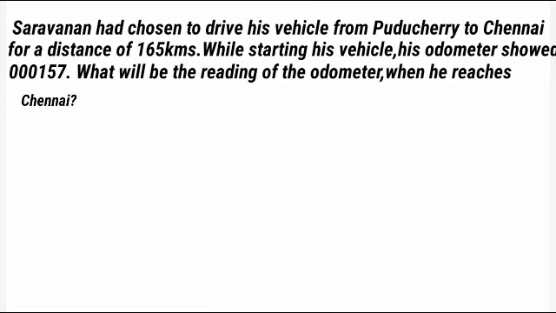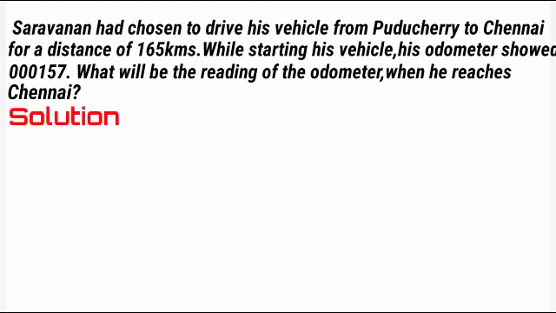My dears, what is given in the question? A person is travelling from one place to another, and the distance from Puducherry to Chennai is given as 165 km. When he started travelling, his vehicle's odometer showed some kilometers. Now we want to find the reading of the odometer when he reaches Chennai. So what do we have to do? Yes, we have to do the addition. Let's do the solution now.